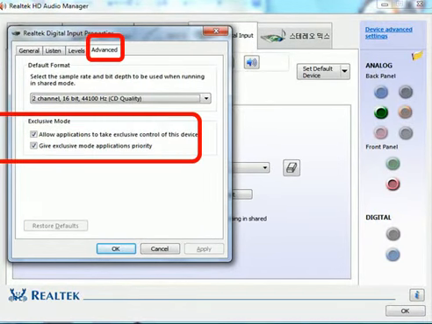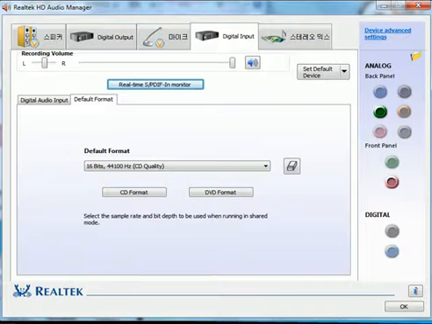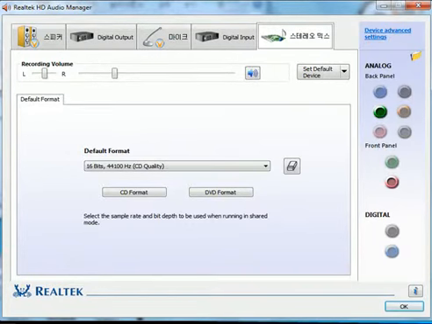Advanced. I chose both of these guys. Allow application to take exclusive control of the device. Give exclusive mode applications priority. That's fine. And then OK. These are the digital input settings. And the last screen settings are as follows. And that ended my noise problem.